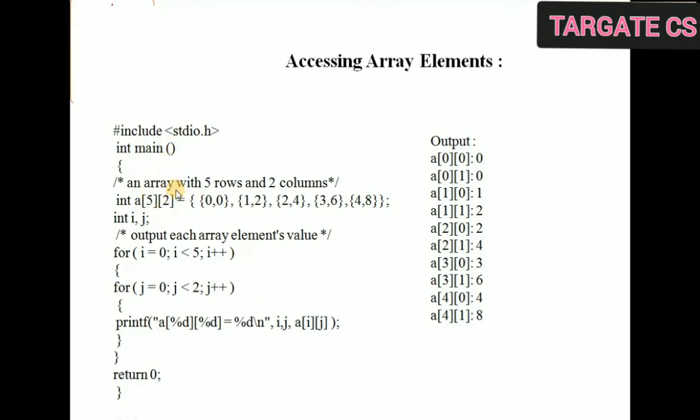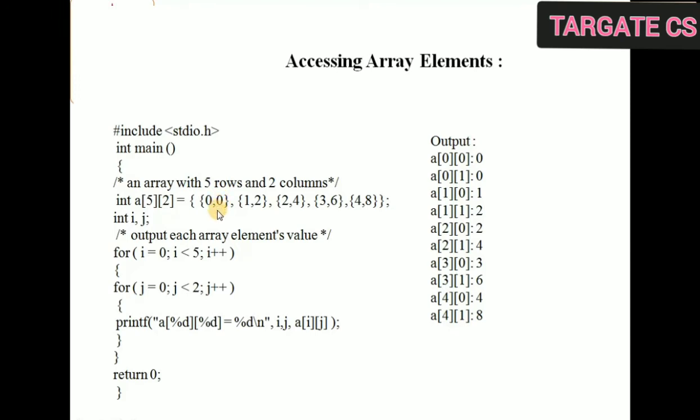So consider an array with 5 rows and 2 columns. That means number of rows are 5 and columns are 2. That means how many total values will be stored in that array? 5 into 2, that is 10. So we have initialized here like this. So first row will be having 2 elements. So we have initialized it as 0, 0.